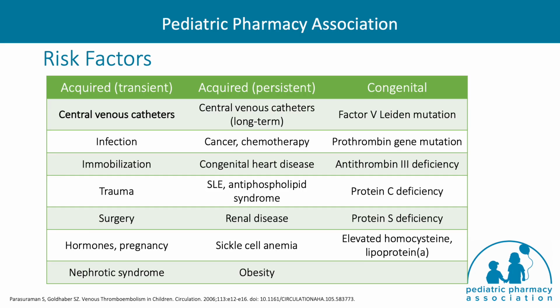Other acquired risk factors may include transient factors such as infection or surgery, and persistent factors such as congenital heart disease or systemic lupus erythematosus. Many of the congenital risk factors are associated with a deficiency in various factors such as antithrombin III deficiency or protein C or S deficiency.